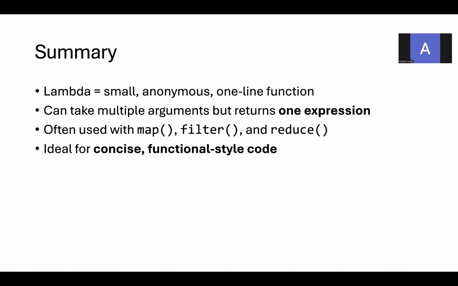Lambda is a small, anonymous, one-line function. What is small, what is anonymous, and what is a one-line function? Everything I have explained in all these slides. It can take multiple arguments but returns only one expression. It is often used with map, filter, and reduce. These are the functions you will be using along with the lambda. It is ideal for concise and functional style code.